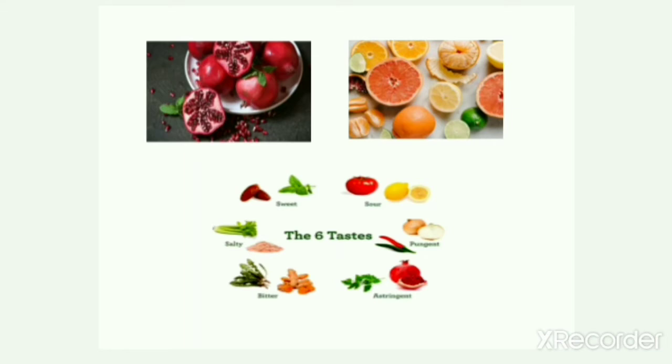The food has six main tastes, that is sweet, salty, sour, pungent, astringent and bitter. For good health, all tastes should be taken in proper quantity. So children, now whenever you eat your food items, you should see that all the tastes are included in your food items.